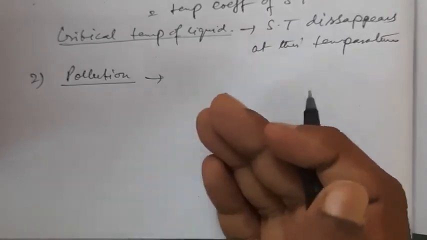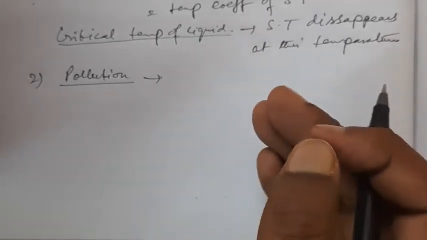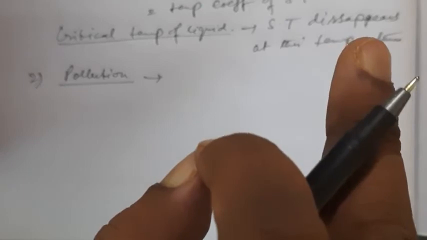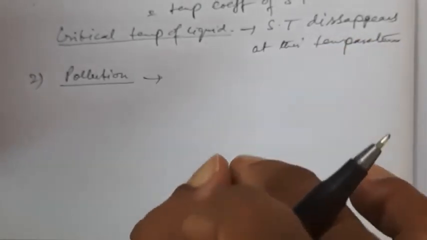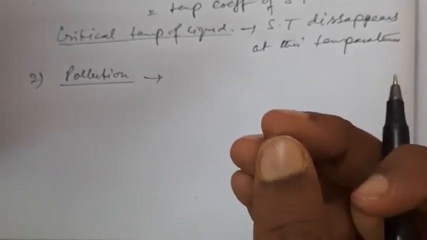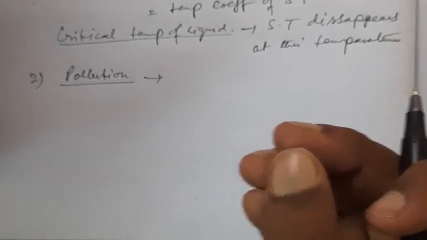In simple layman language, we can say that impurities present on the top of the surface of a liquid exert a force downwards, trying to increase the area. Now, if area is increased, indirectly we can say the surface tension has decreased.